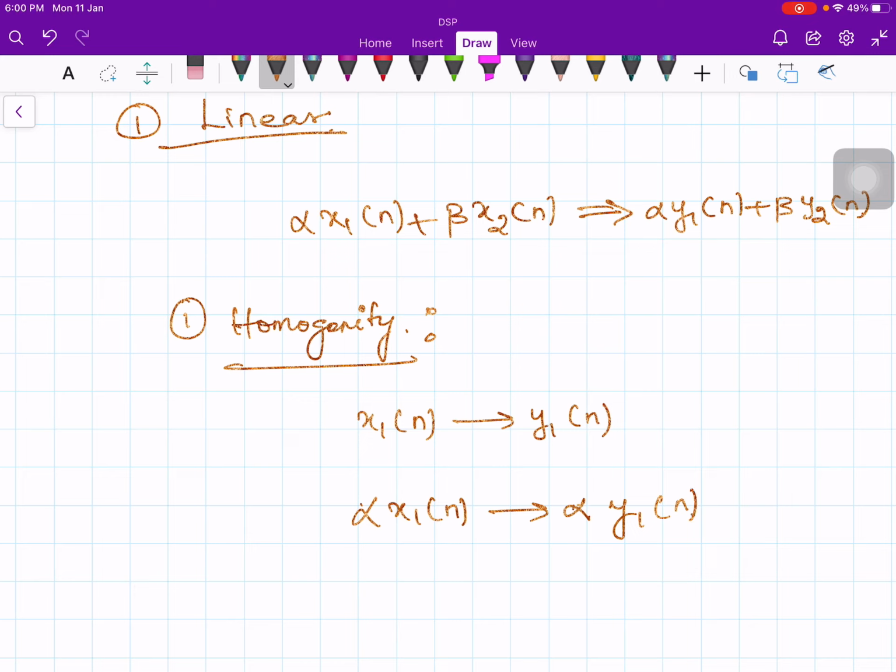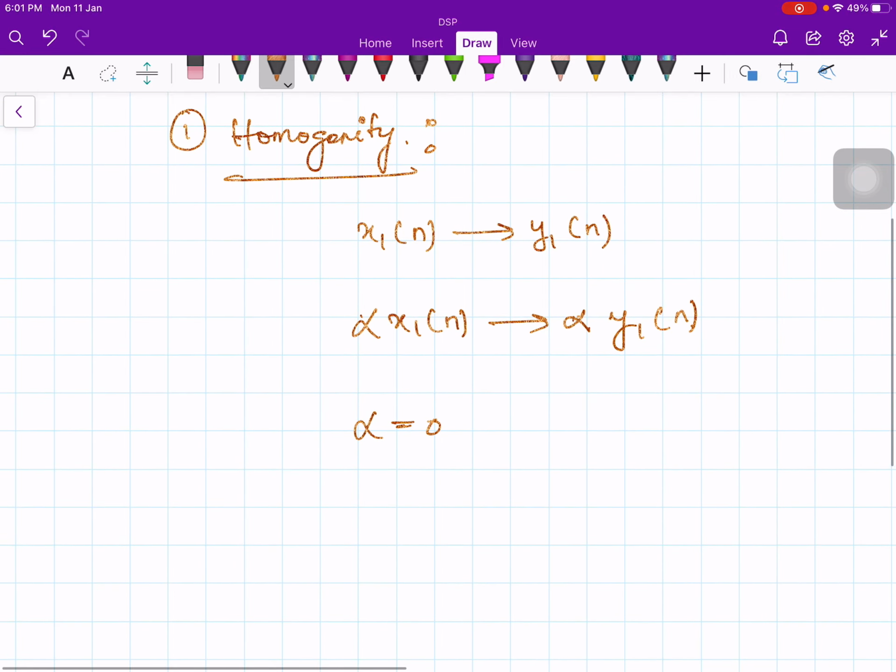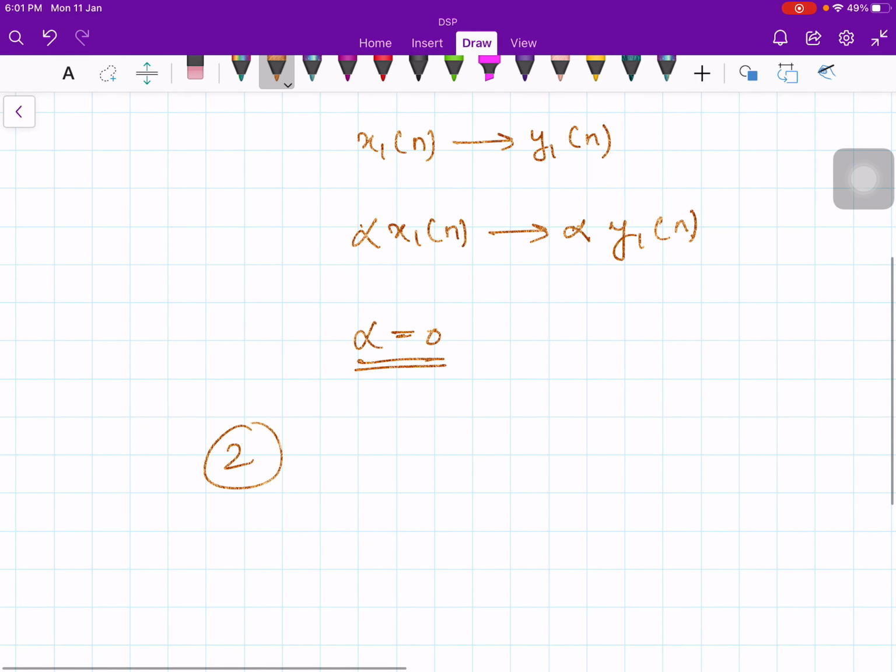So this is an important corollary, that is, if alpha is equal to 0, that means if the input is 0, the output should also be 0. So straight away you can check whether the system is linear or not by simply substituting alpha equal to 0. No need to go to the superposition principle. The second principle is superposition. The system is linear if it obeys both of them, homogeneity and superposition.